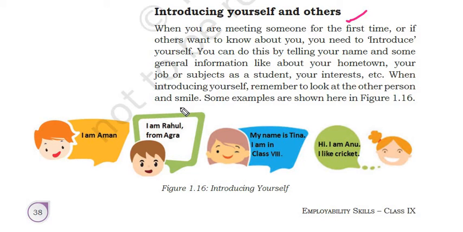Some examples are: I am Aman, I am Rahul from Agra. My name is Tina and I am in class 8. Hi, I am Anu, I like cricket. Like this, confidently you have to introduce yourself. The main thing in effective communication is that your pronunciation should be clear, eye contact, your personality, your confidence level, everything matters, right? Everything matters a lot.